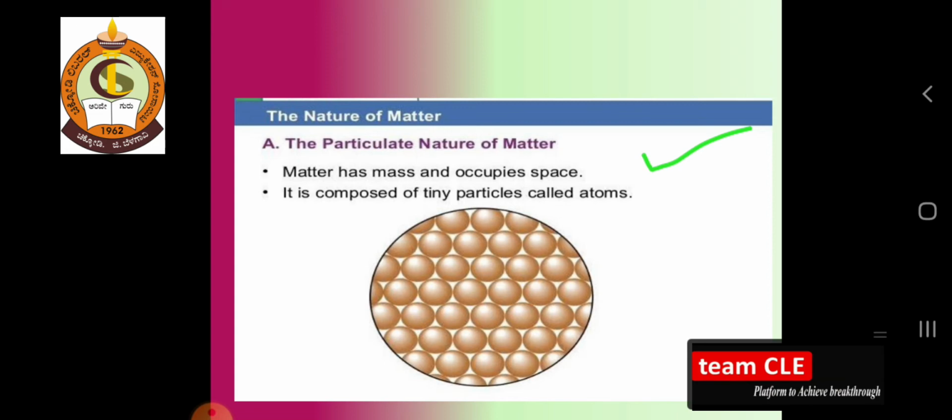Whereas when we talk about the particles of matter, it is composed of tiny particles called atoms. Each and every component of matter has these tiny particles, which are called atoms.